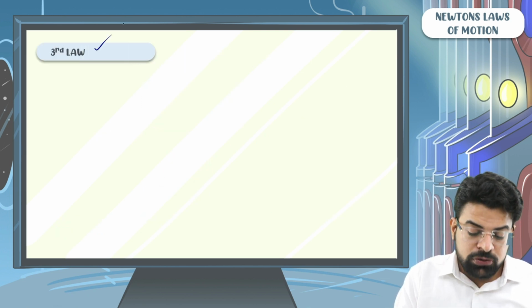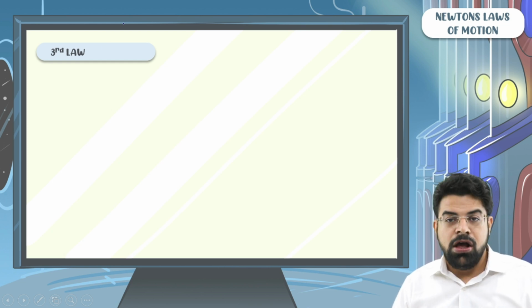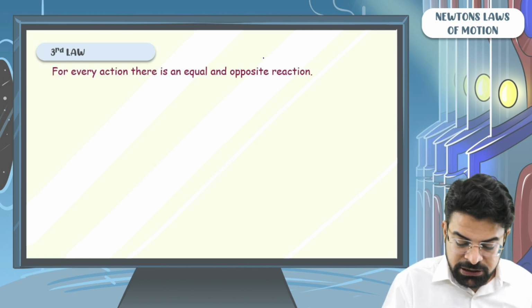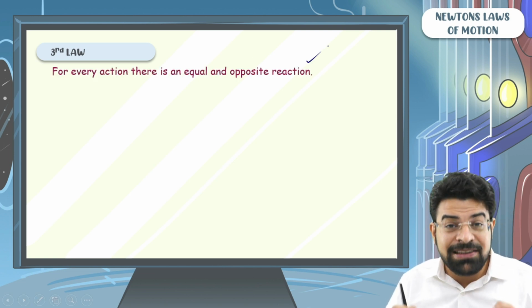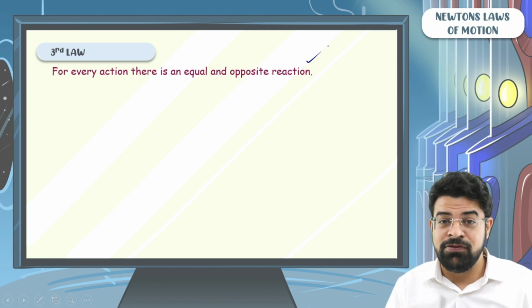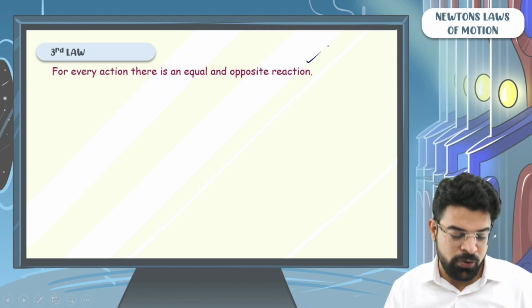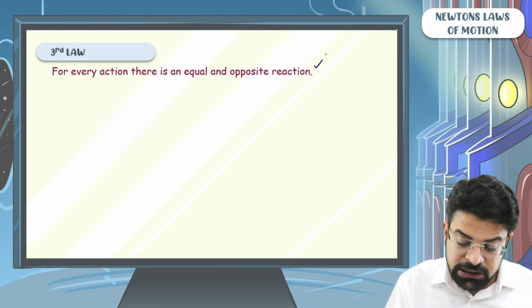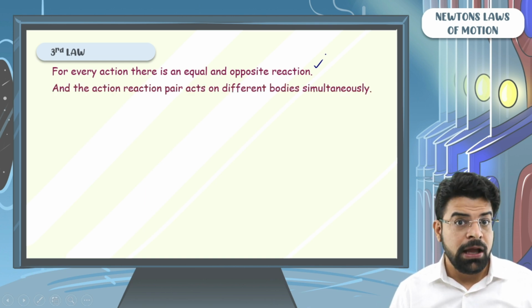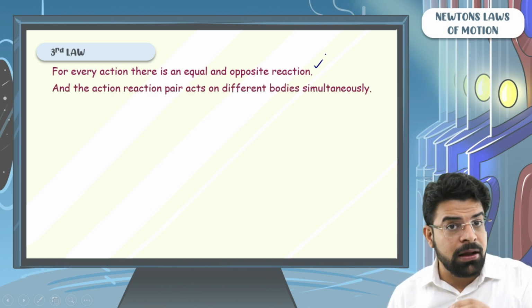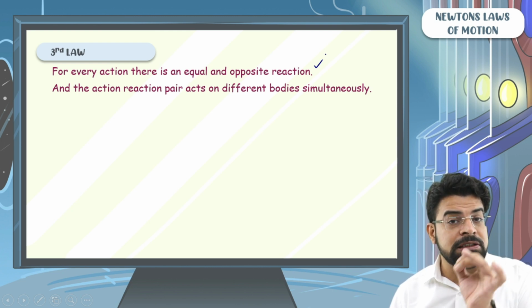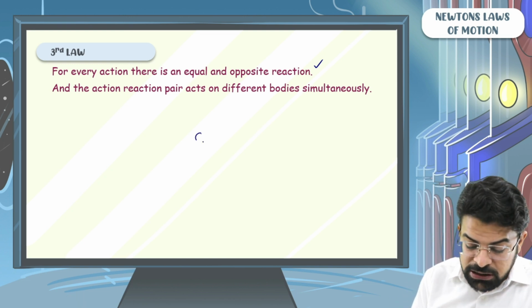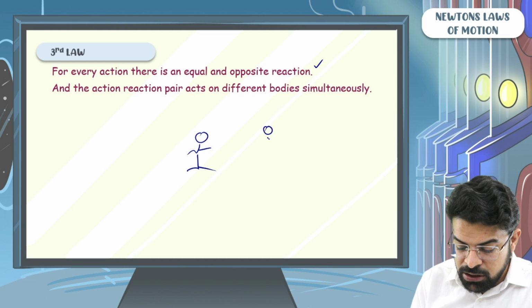Now let's talk about the third law, Newton's third law. Everyone knows Newton's third law these days. For every action, there is an equal and opposite reaction. But this is the definition which even a 6th class student will say. You are a NEET aspirant. You should know more. So the complete definition should be remembered as: for every action, there is an equal and opposite reaction, and the action-reaction pair act upon different bodies simultaneously. Action-reaction pair act upon different bodies simultaneously. Let's say there is a person X and there is a person Y.